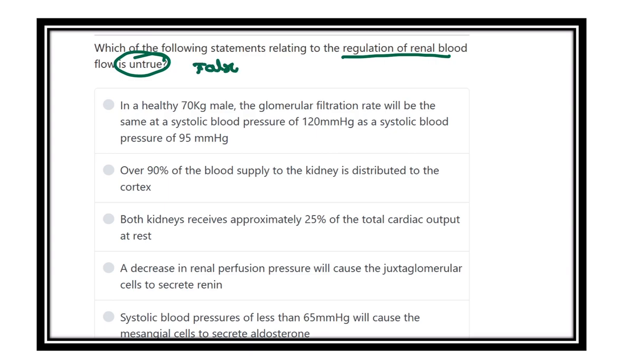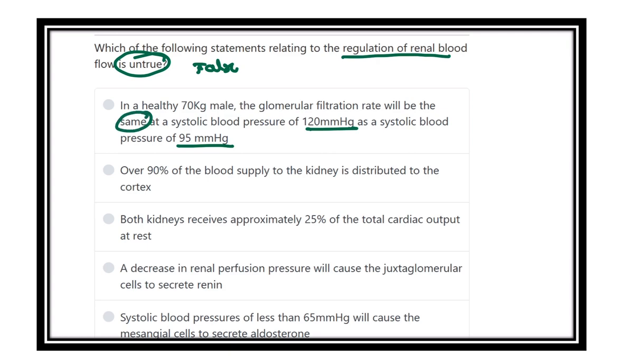Here are the options. In a healthy 70 kg male, the glomerular filtration rate will be the same at a systolic blood pressure of 120 millimeter of mercury as at a systolic pressure of 95 millimeter mercury. That means when systolic blood pressure is 120 and when it is 95 millimeter mercury, the glomerular filtration rate will be the same. Is it true or false?